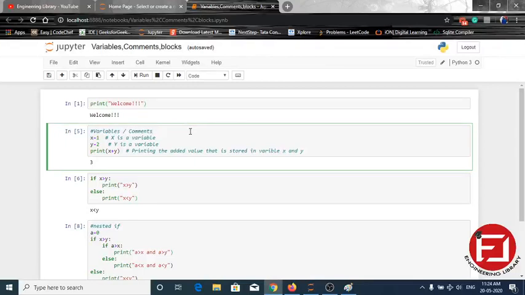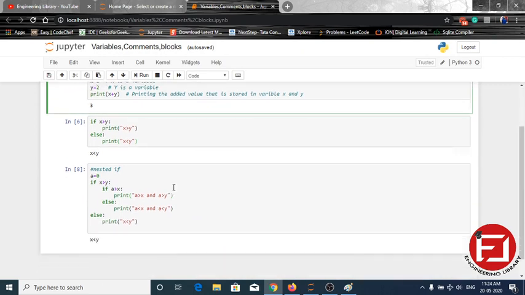Okay, so that's all for variables, comments, blocks and indent.